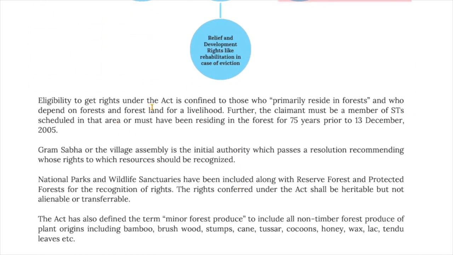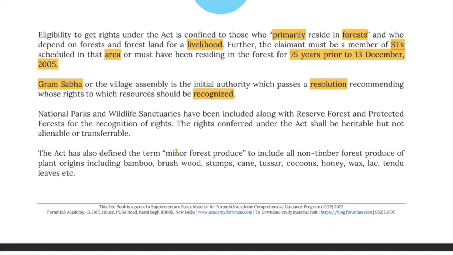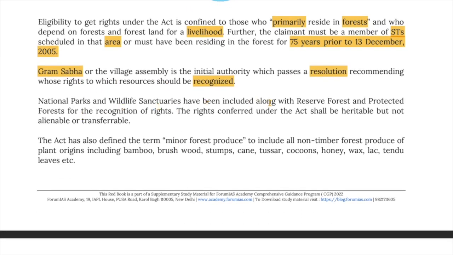Now, the eligibility to get rights under the Act is confined to those who primarily reside in the forest, who depend on forest and forest land for a livelihood. Further, the claimant must be a member of the ST community scheduled in that area or must have been residing in the forest for 75 years prior to the cutoff date of 13 December 2005. Now, Gram Sabha or the village assembly is the initial authority which passes a resolution recommending whose right to which resources should be recognized. The national parks and wildlife sanctuaries have been included along with reserve forests and protected forests for the recognition of rights. The rights conferred under this Act shall be heritable but not alienable or transferable.